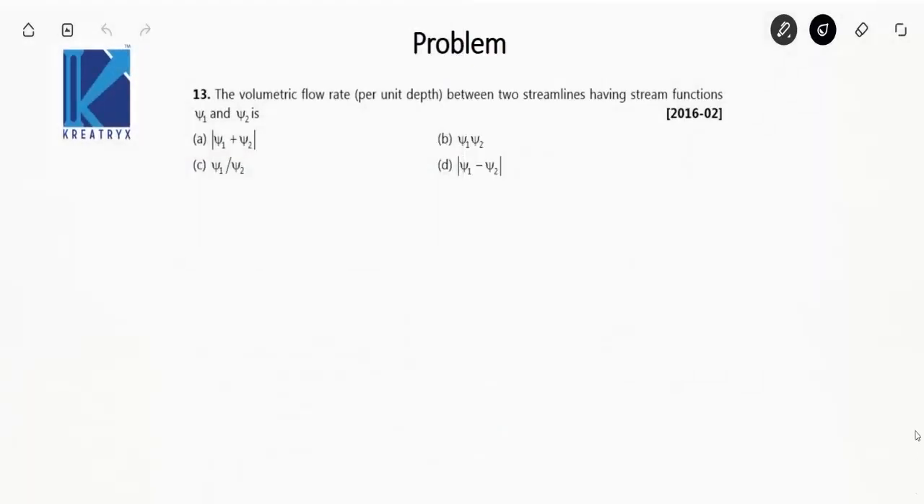The volumetric flow rate per unit depth between two streamlines having stream function xi1 and xi2 is the difference between the two streamlines. Theoretical question, and the option will be D. Next question.